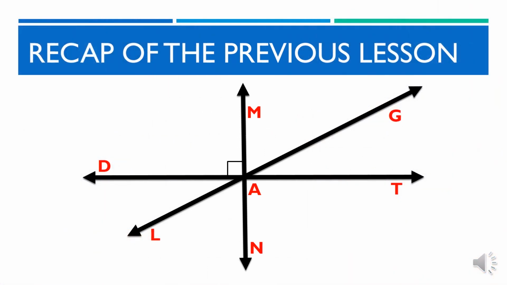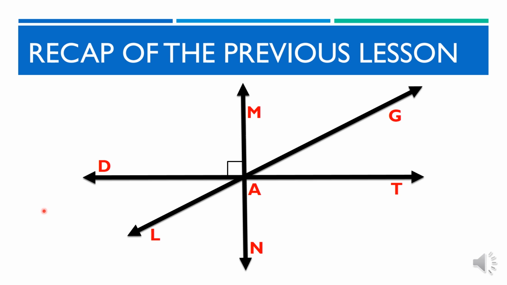Look at the figure on your screen. Examine it carefully. What are the angle pairs that we have on the figure? Maaari bang magbigay kayo? Magaling! Mayroon tayong complementary angles. Ano nga ulit ang complementary angles? Mahusay! Ito ay dalawang angles na kapag pinagsama ang mga sukat ay makakabuo ng 90 degrees.